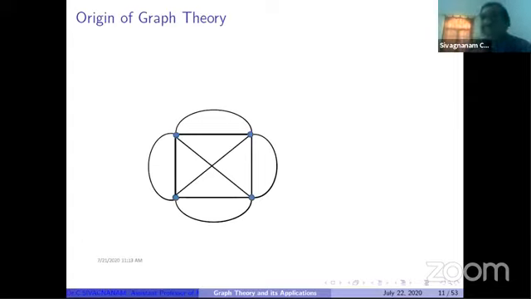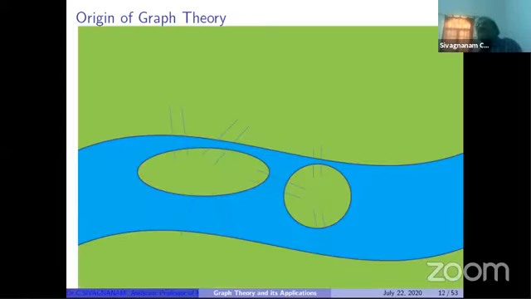Related to this graph, we have another one. In the 17th century, the city Königsberg had a river, and in that river, 2 islands are available. The king of Königsberg wanted to construct bridges like this.